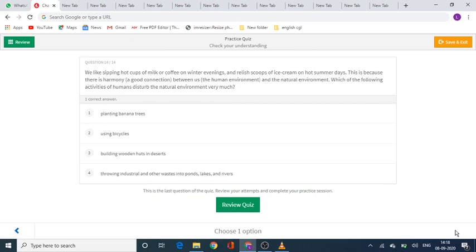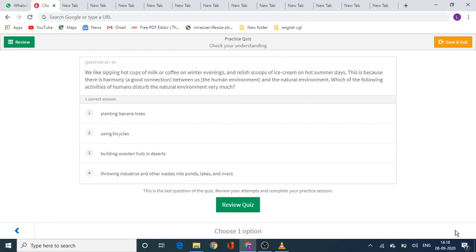We like sipping hot cups of coffee or milk on winter evenings and relish the scoops of ice cream on hot summer days. This is because there is harmony, a good connection between us, means the human environment and the natural environment. So, which of the following activities of humans disturb the natural environment very much?